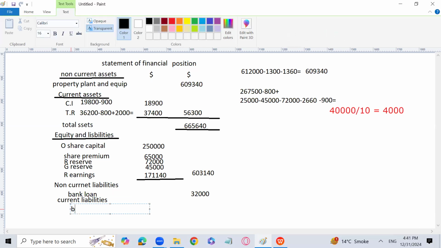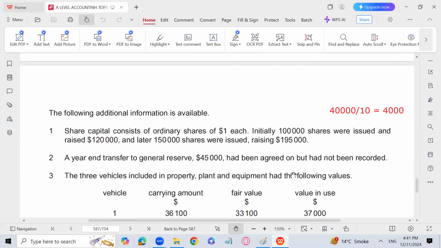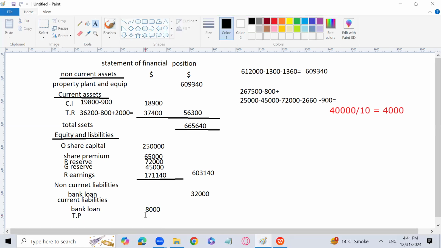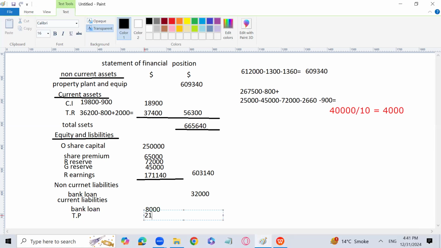So now I'm going to write the current liability. First, bank loan will be written in current liability, which is 8,000. Then I will write the trade payables. It is given in the question. Let me write it down. Trade payables are 21,900, but proposed dividend won't come. Proposed dividend will not be treated as current liability.